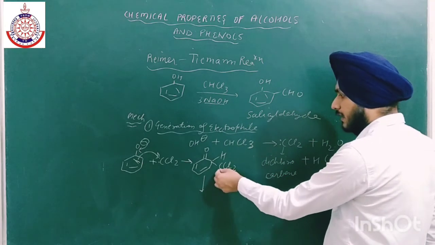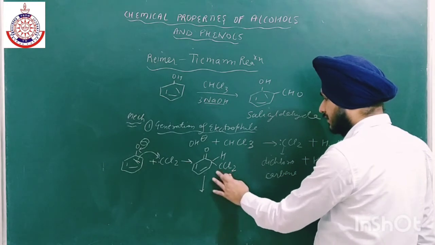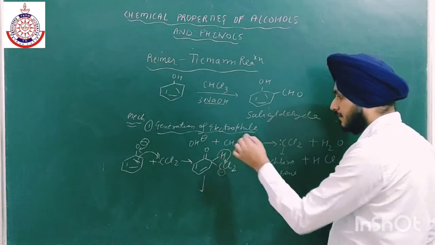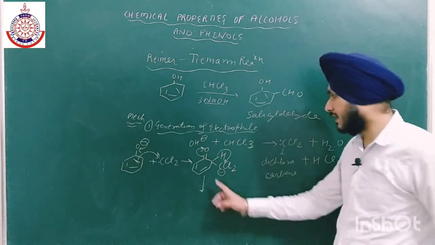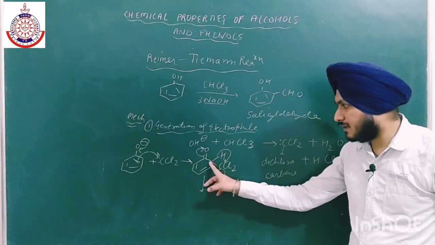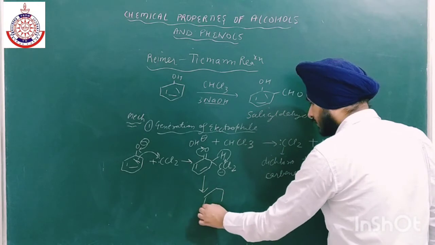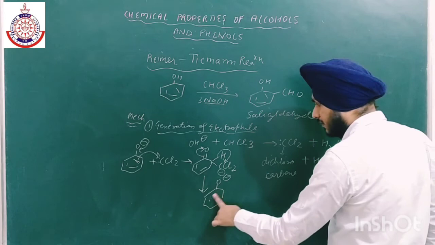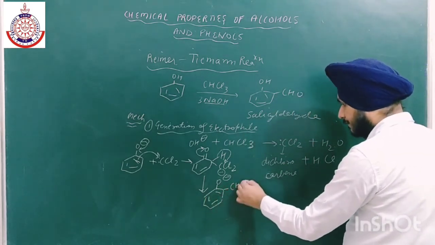This is electron deficient, because here we will have a positive charge and here a negative charge, and this hydrogen will shift over here. If this hydrogen shifts here, this bond will shift over here, and we will get a positive charge over here. The hydrogen goes as a positive, and we will get a negative charge over here. So the positive and negative together form a double bond. Now here we are left with CHCl2.